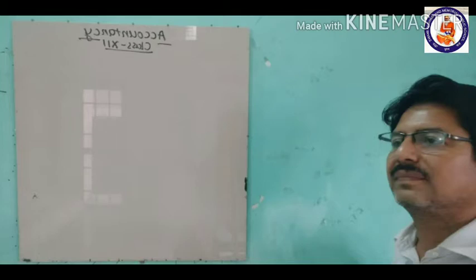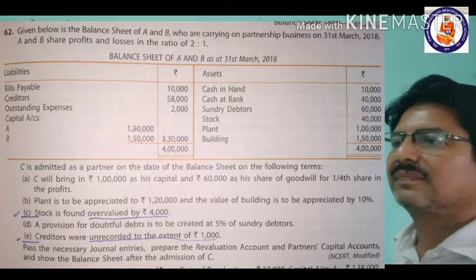Today we are going to solve a question from your book, question number 62. The question is there on your screen now, so I am reading it for you. Given below is the balance sheet of A and B who are carrying on partnership business on 31st March 2018. A and B share profits and losses in the ratio of 2:1.